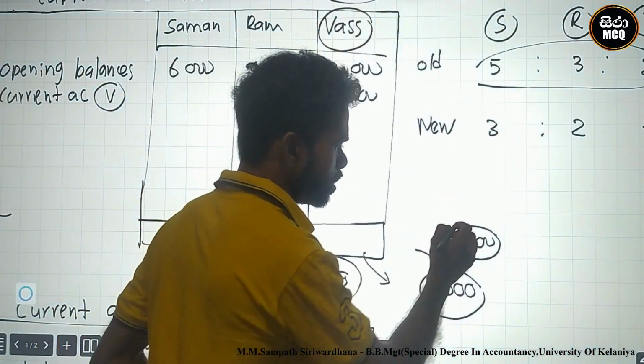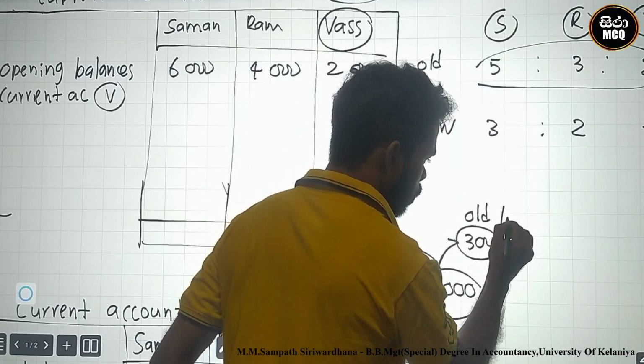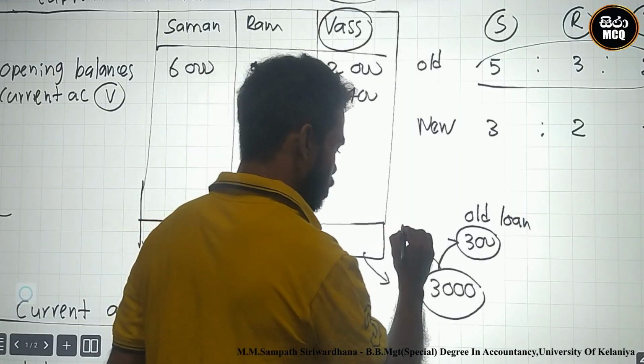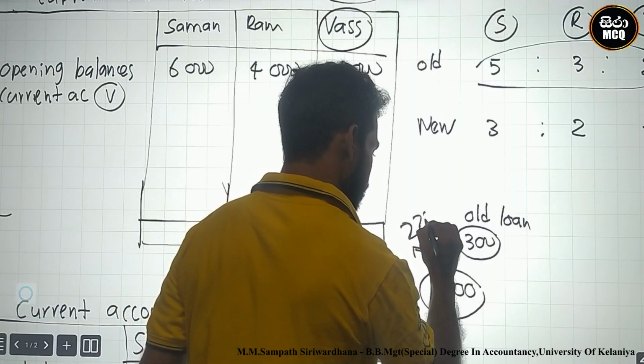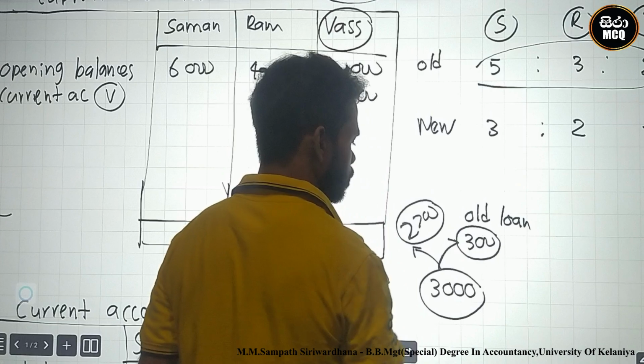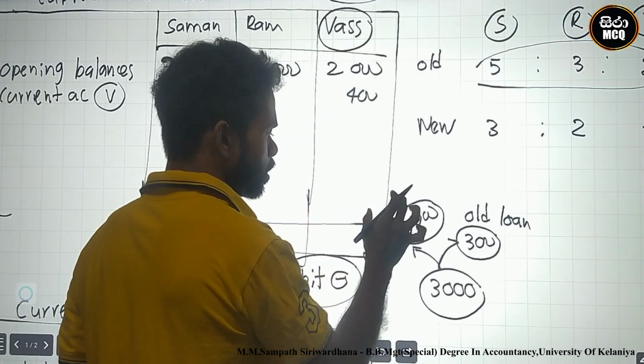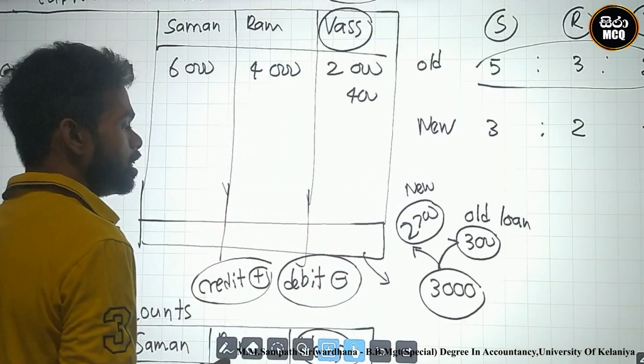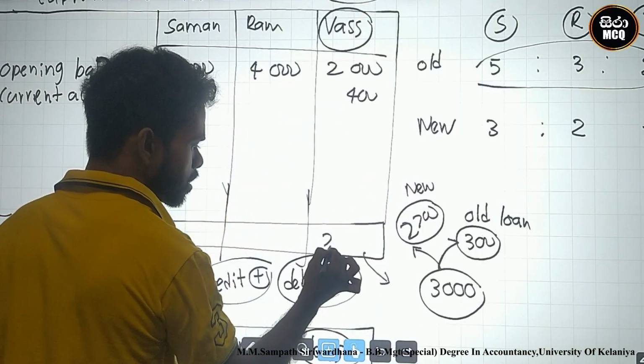This included the old loan value. What is the fresh loan creation? 2,700. This is the old loan. This is the new loan creation, from the capital account balance.